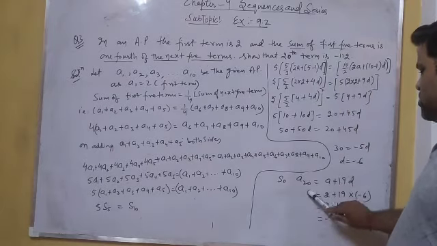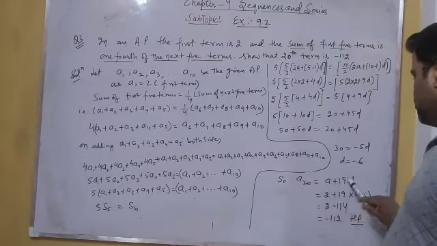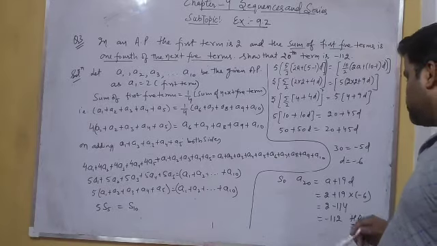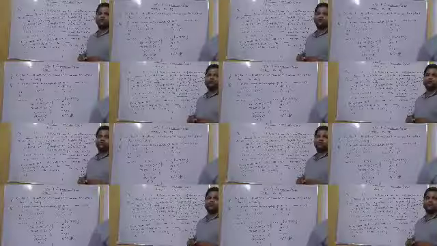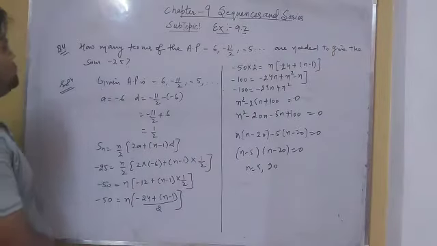So we know that our 20th term is given by a plus 19d. So on putting all the values here we get minus 112. Here we have proved that the 20th term of the AP is minus 112, which is the required answer of question number 4.